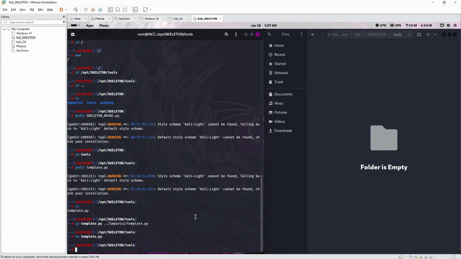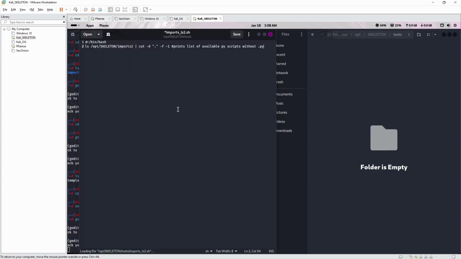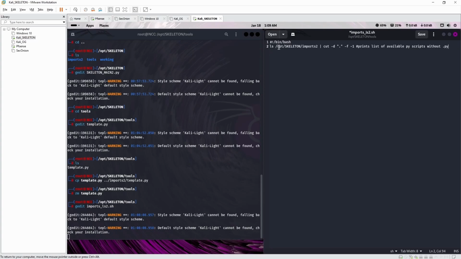However, in tools, we will have a bash script, which I'll show you right now. gedit, and it's going to be imports, ls for list 2.sh. .sh means it's a bash script, and all it is is hash exclamation mark, which means it's a script. And then you've got to write what sort of shell it's going to use for the script, which is /bin/bash. Bash is your shell, like the terminal is bash. ls for list is going to list everything in the opt skeleton imports too. So you get nmap.py, crowbar.py, all the other stuff.